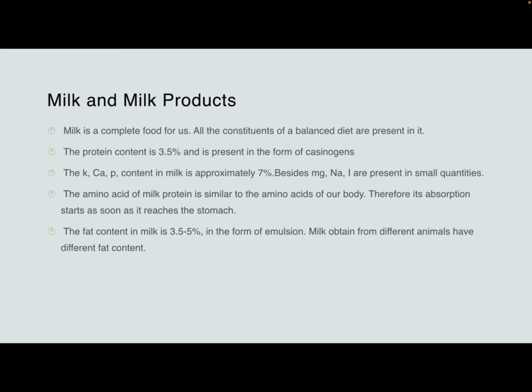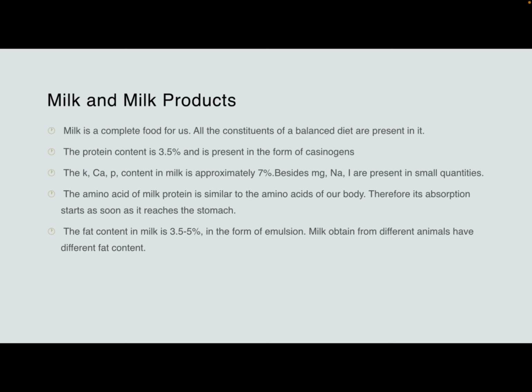The protein content is 3.5%, and the protein present in milk is in the form of casein. The potassium, phosphorus, calcium content in milk is approximately 7%. Besides, magnesium, sodium, iodine are present in small quantity. The amino acids of milk protein are similar to the amino acids of our body. Therefore, its absorption starts as soon as it reaches the stomach.